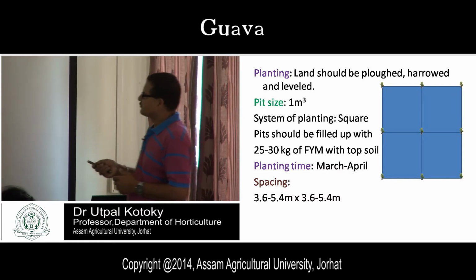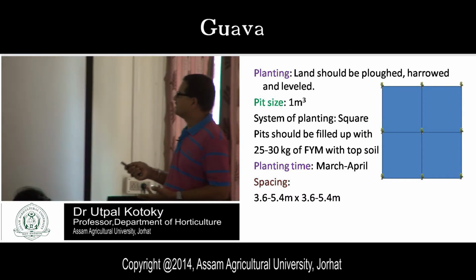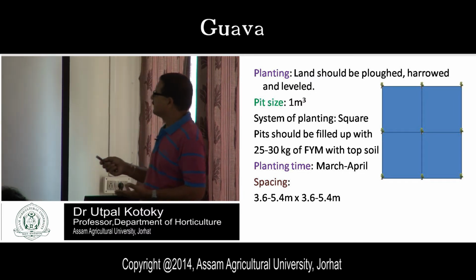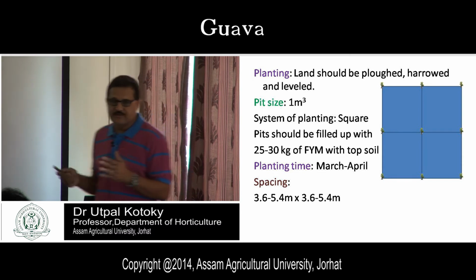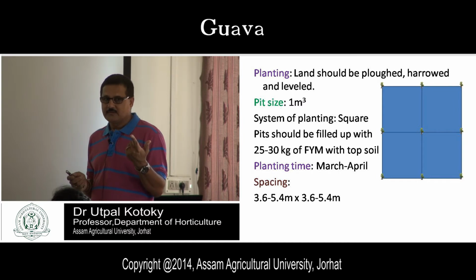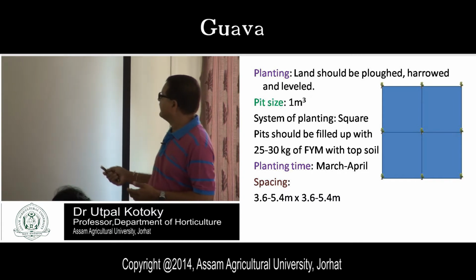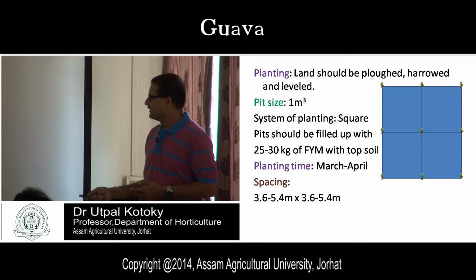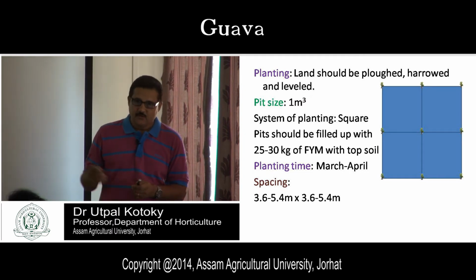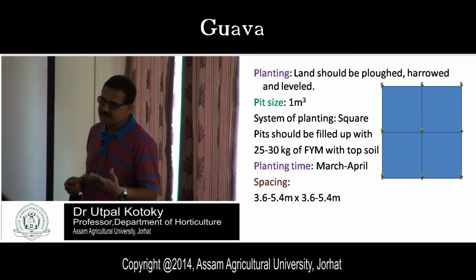Now the system of planting: the square system of planting. You know better what the square system is. It means there are 4 corners of each square, so the land should be divided into squares according to the spacing, same from here to here and from here to here. The spacing here is 3.6 to 5.4 meters by 3.6 to 5.4 meters. But in our region, guava is planted at 6 meter by 6 meter spacing.